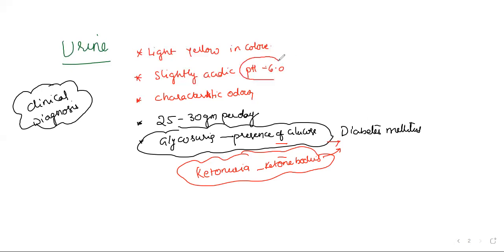Here you need to remember the pH and the 25 to 30 grams of urea the person is eliminating. You have to remember this. These two things are going to convert into a question. We are going to get the details of diabetes mellitus in the coming classes in endocrinology, no doubt, and we'll discuss it there in detail. Then this is all about micturition process.